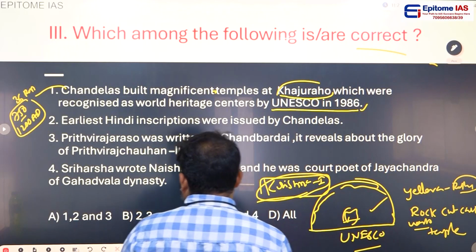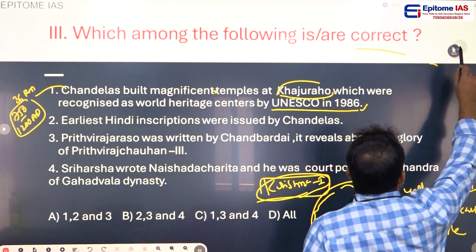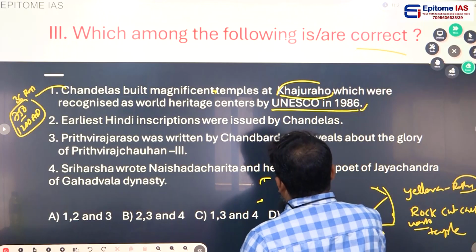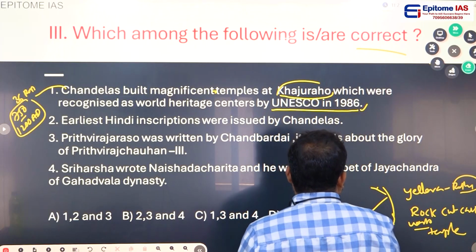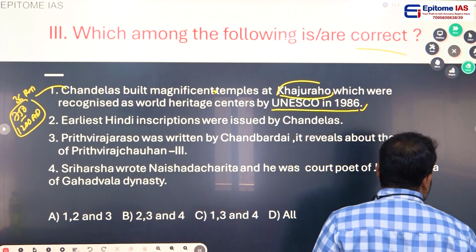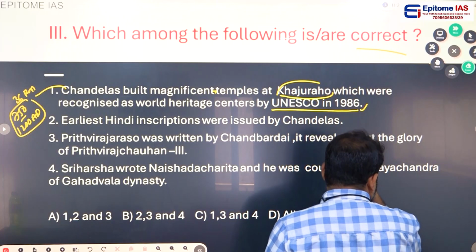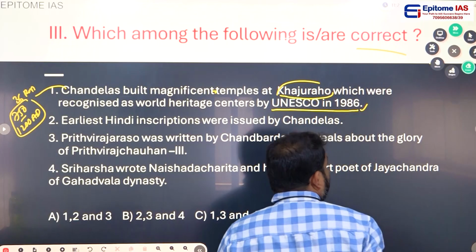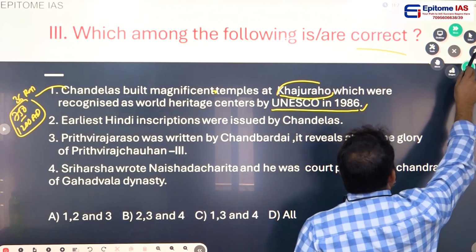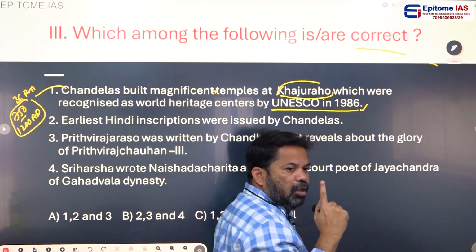I think you got all the types of temples. One is structural temples, which are divided into 3 types: Shikara or Nagara, Dravida style by the Pallavas, and Vesara style by Badami Chalukyas. And cave temples, particularly Badami Chalukyas, were very famous, but in the Rashtrakutas' time period it reached its glory.